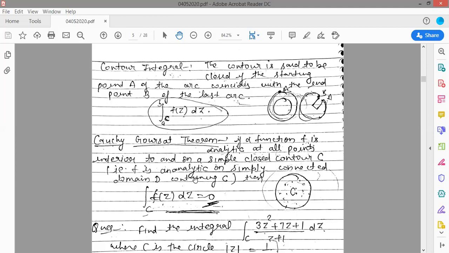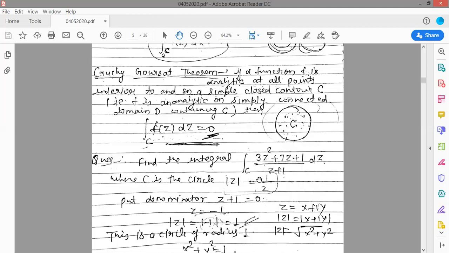So f is analytic on a simply connected domain D containing C. Then the contour integral over C of f(z) dz is equal to 0. That means if you have points inside the circle and on the boundary of the circle, the integral of f(z) dz is equal to 0. So this is your Cauchy-Goursat theorem.